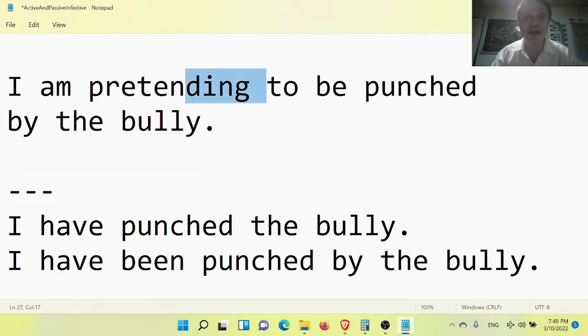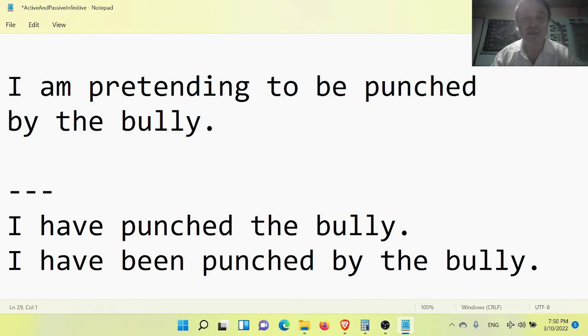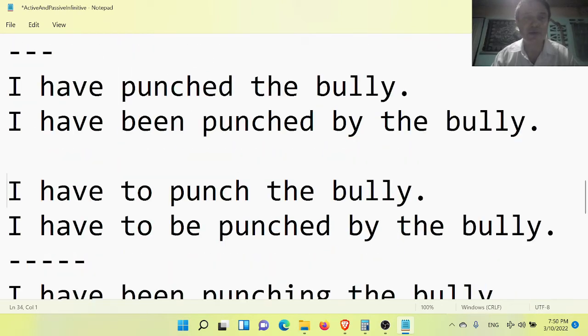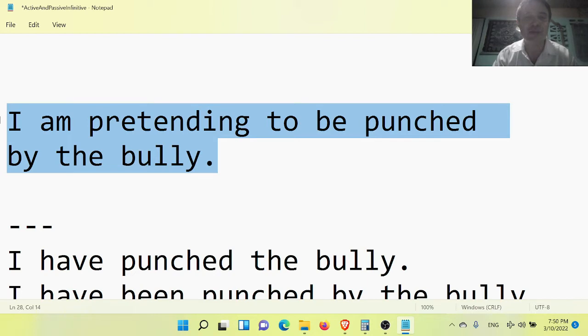And this one, I am pretending to be passive tomorrow. I am pretending to be punched by the bully. Wait a minute. I am pretending to be punched by the bully is present continuous. It can be used to articulate the future or the present for what will be an action happening in a continual length of time.